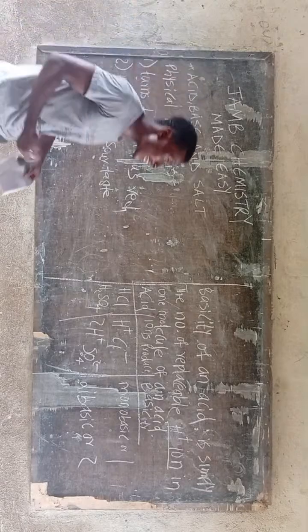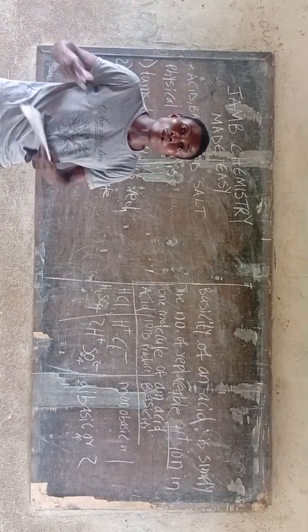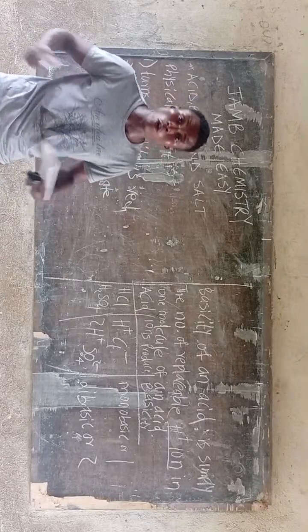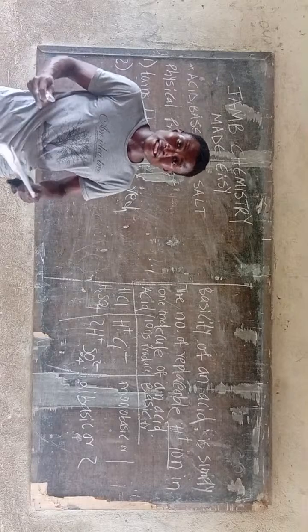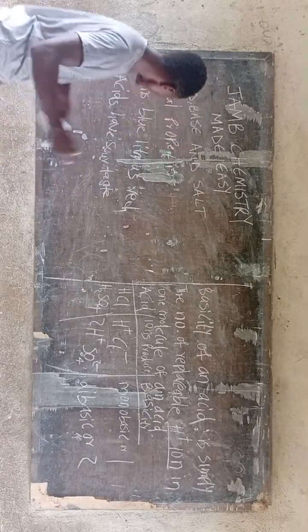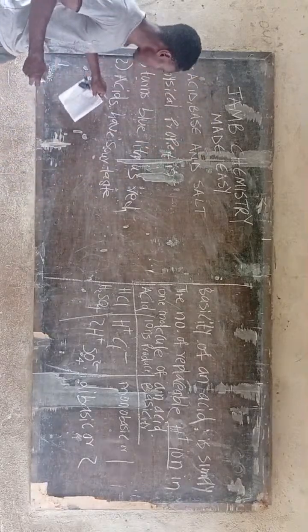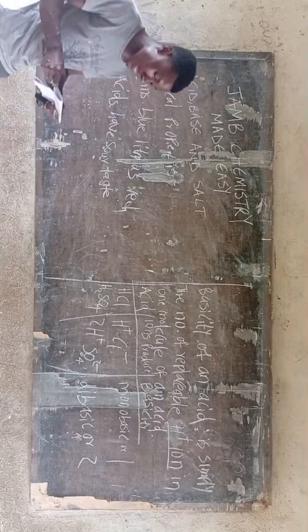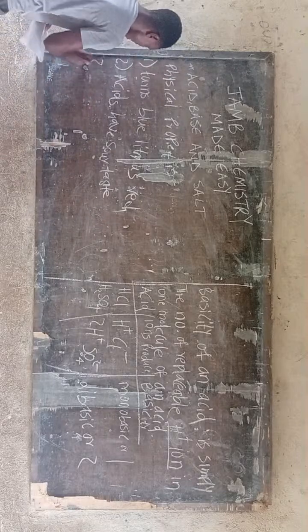It is the same thing like eating unripe orange. You don't pluck unripe orange and start eating it. It's the same thing with mango, something that is unripe. You don't start eating unripe mango. So the second property is that an acid has a sour taste. Then the third property of an acid, number 3, is that